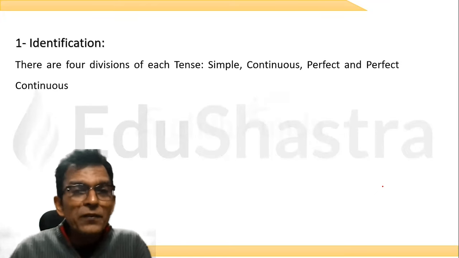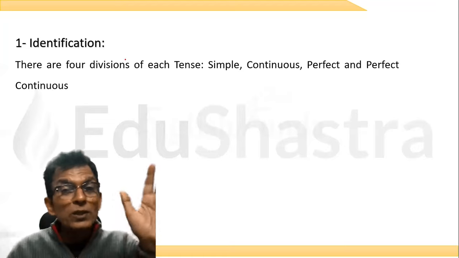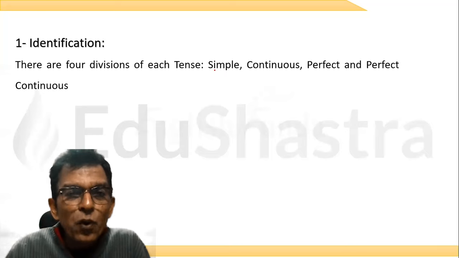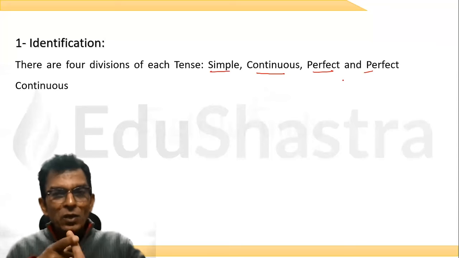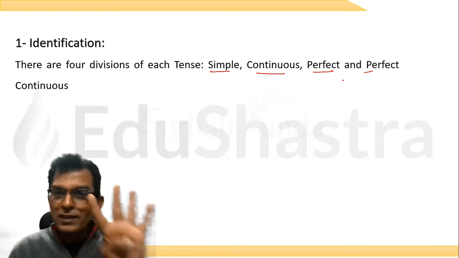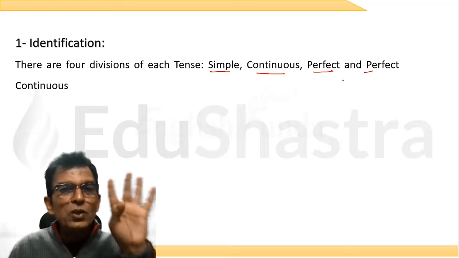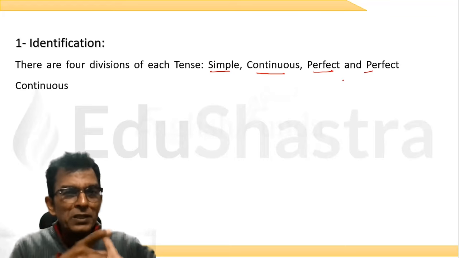Now, how many tenses do we have? 12 tenses. Let's leave the 8 for the time being. Let's talk about the 12 active tenses that we have learned from school. Every tense has 4 parts: simple, continuous, perfect, and perfect continuous. For present tenses, you have 4: simple present, present continuous, present perfect, present perfect continuous.